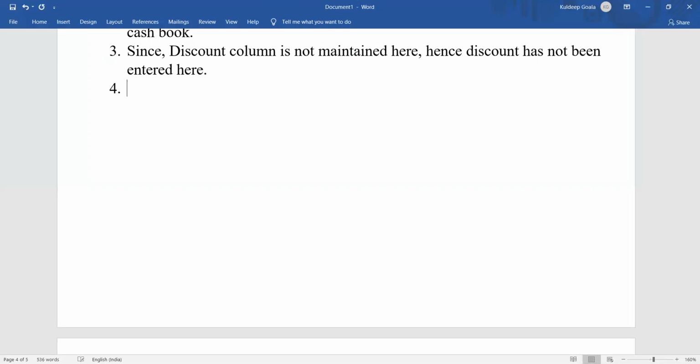Okay, in a single column we don't have the discount, right? That will be enough. Instead of writing again and again, that much is enough.